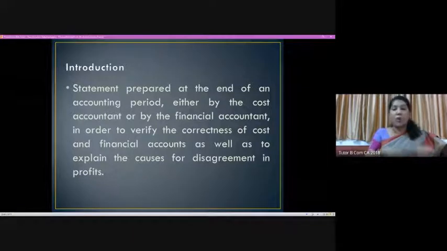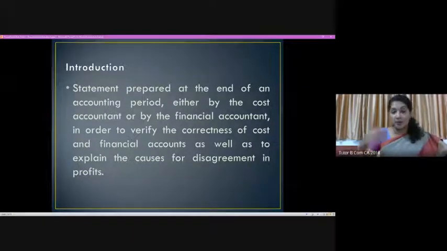Suppose both the cost sheet and our financial accounts, the profit and loss account, show the same profit. You can ask me, should we prepare the reconciliation statement? My answer would be that there is no need, because there is no difference exhibited by these two sets of data furnished for the same period by the same organization.